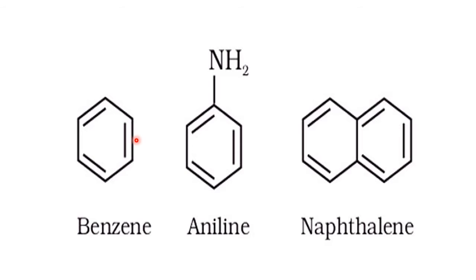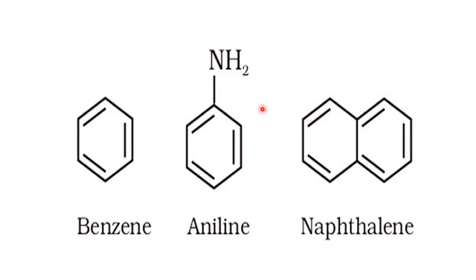They are unsaturated, condition number 2. And they have some kind of aroma, fourth condition. Fifth and the most important, they are fulfilling the 4n plus 2 pi electrons. The double bond electrons are called pi electrons. So all the conditions are satisfied by these examples.